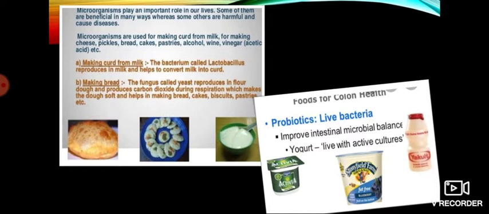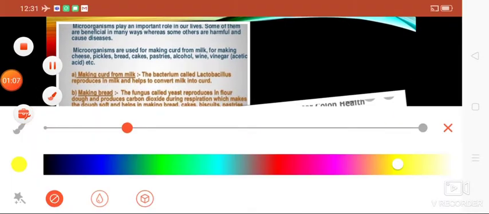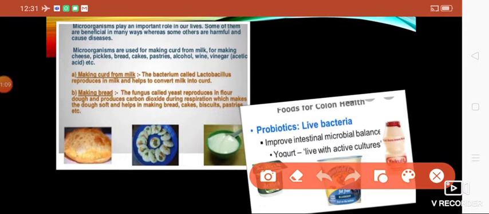Here you can see there are pictures of different types of food items. So let's start. First we'll start with the probiotics. What are probiotics? It is a supplement of good bacteria, a combination of live bacteria or yeast that naturally live in our body. Okay, so it aids very good digestion inside the body.